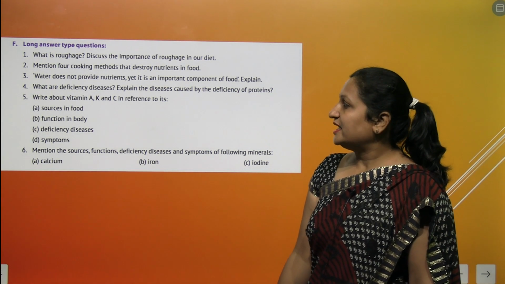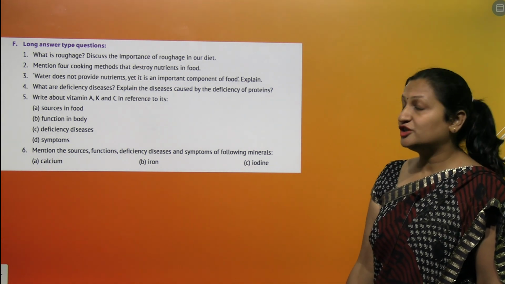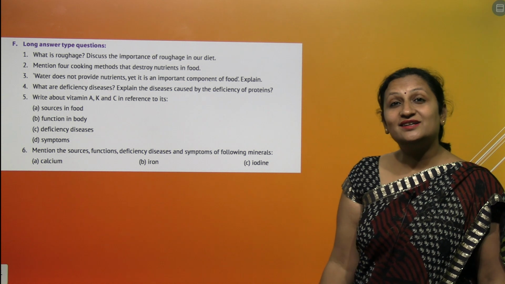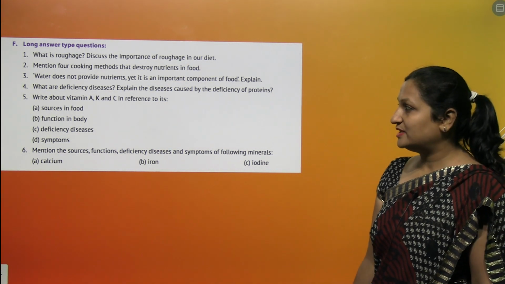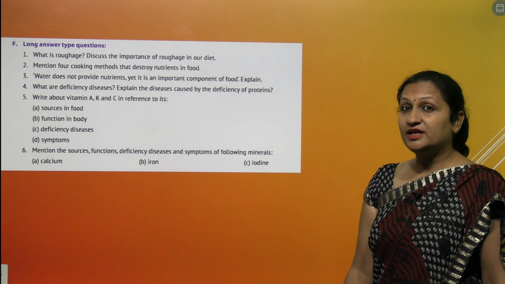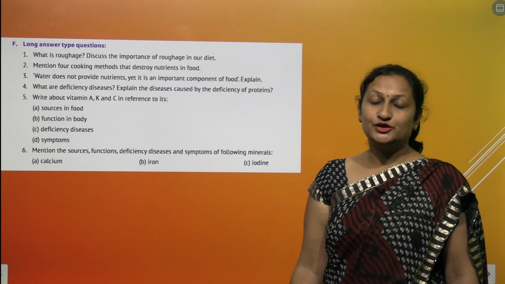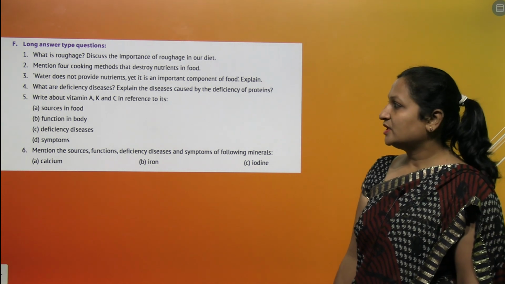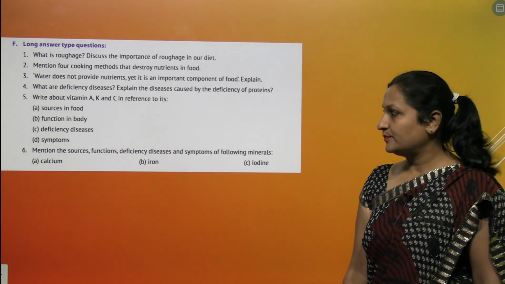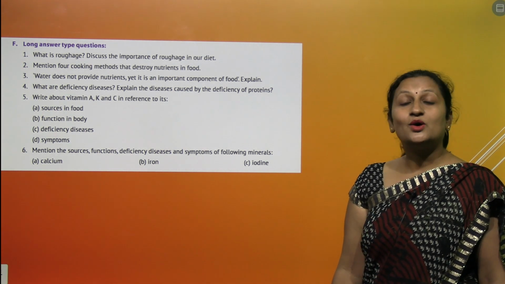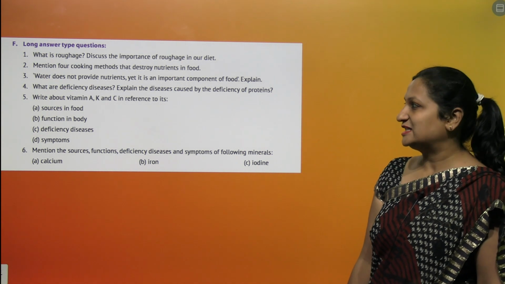Write about vitamin A, K and C in reference to their sources. Now, vitamin A you get from all the colored fruits and vegetables, and green leafy vegetables. Its function in our body: it is very important for vision. For your good eyesight, you require vitamin A. Deficiency disease of vitamin A is night blindness. And the symptom is that you are not able to see properly at night. These are the symptoms of night blindness.